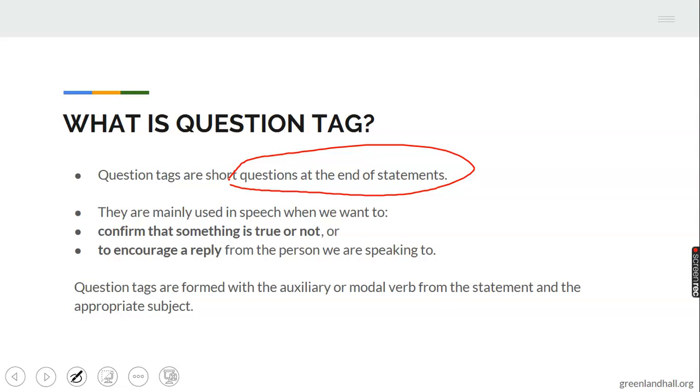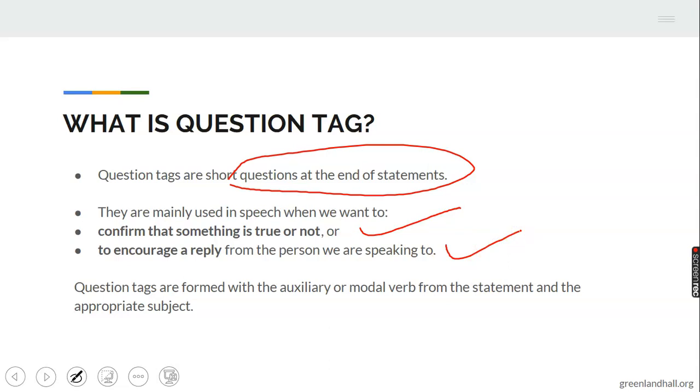A question is a normal, rhetorical, or literary question you ask anybody. But a tag is added at the end of a statement. And it is used to do what? They are used to, number 1, confirm the truth about something. And number 2, to encourage a reply from the person you are speaking to.